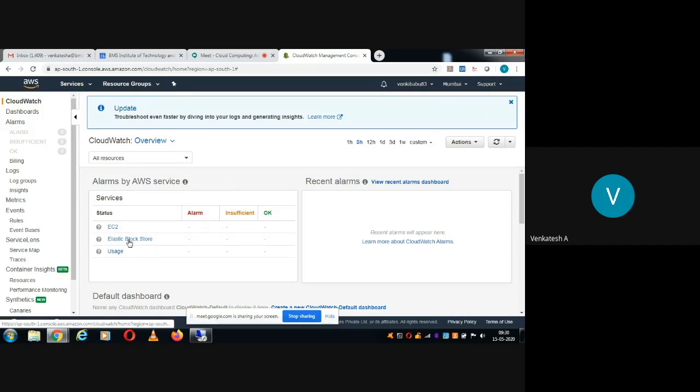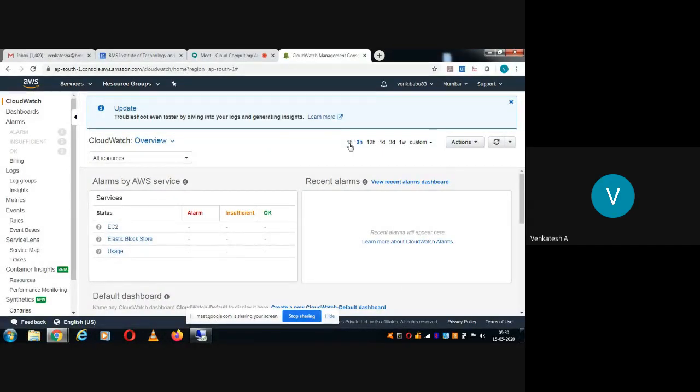So we are using 2 services. One is EC2, that is a container. To host the web services, we have used EC2, so that it is showing here, and we have used Elastic Block Store, that is to host the guest operating system. So that is the storage facility we need. So the storage service that we are using is Elastic Block Store.